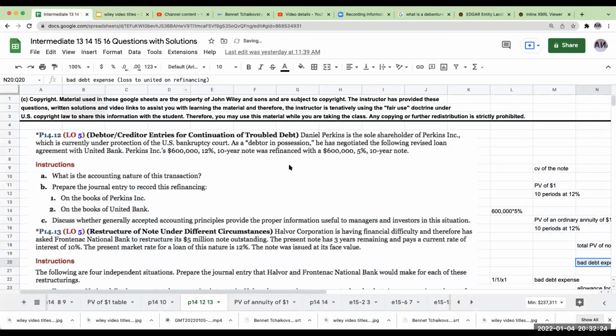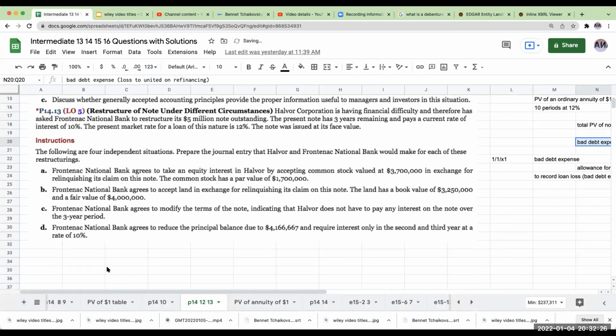Okay, so let's take a look at problem 1413. Hoover Corporation is having financial difficulty and therefore has asked Frontenac National Bank to restructure its $5 million note outstanding. The present note has 3 years remaining and pays a current rate of interest of 10%. The present market rate for a loan of this nature is 12%. The note was issued at its face value.